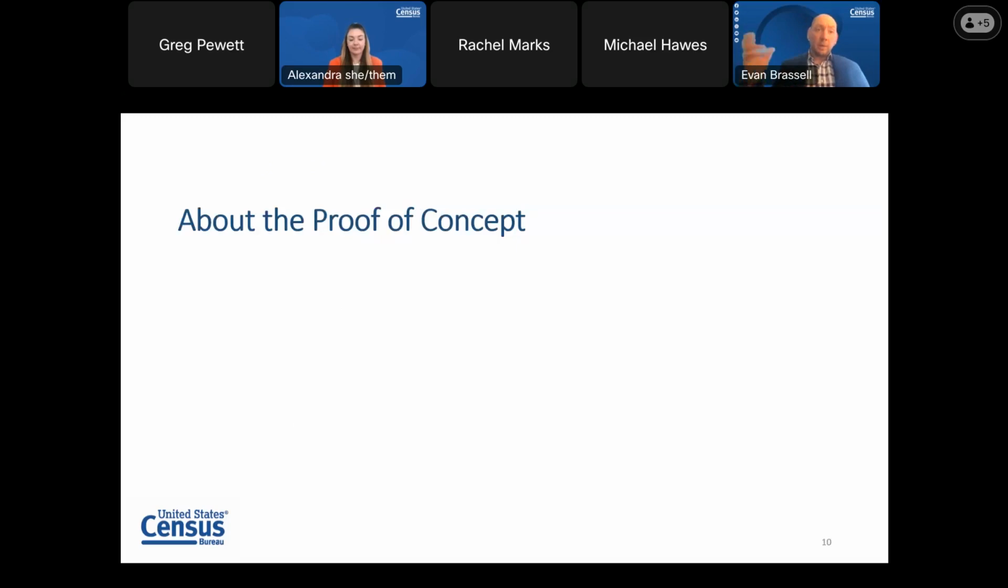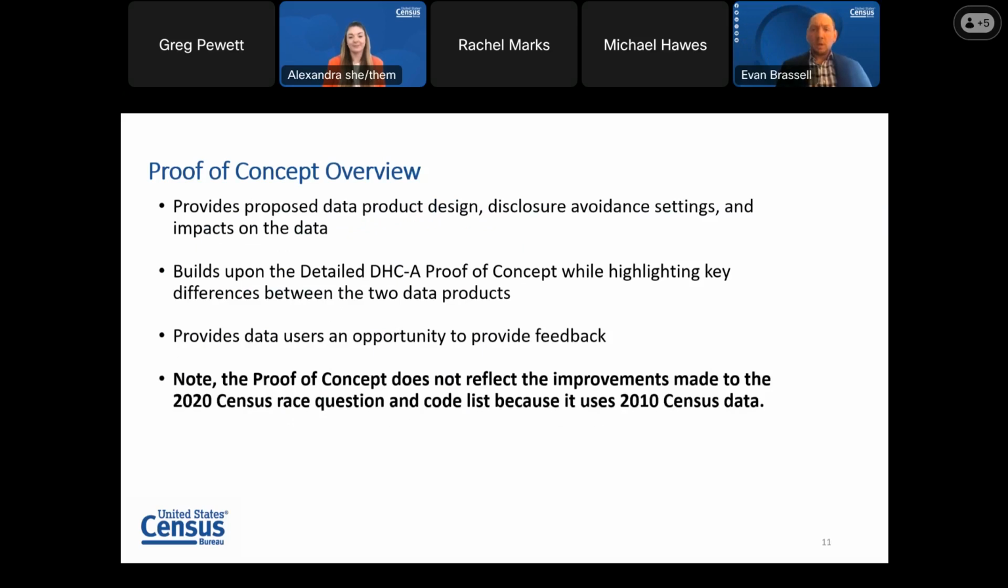So now I want to bring it back to what's being released today, which is the proof of concept for the detailed DHC-B. Unlike a typical Census Bureau release, this is not a massive table package or a microdata file, but rather documentation describing methodology and examples that you can expect to see when the full production data is released in September. This product utilizes data that has already been released from the detailed DHC-A proof of concept. And for those who are familiar with that product, a lot of what you'll see in this is very similar. Like Alexandra mentioned earlier, we've built off what the detailed DHC-A team has done to keep these products as similar as possible.